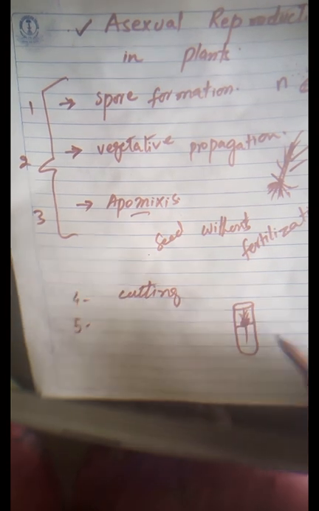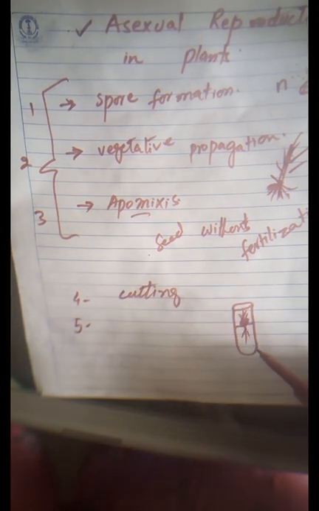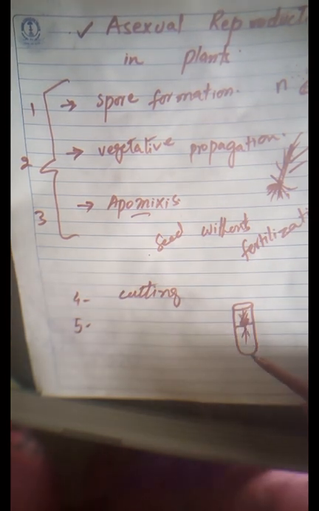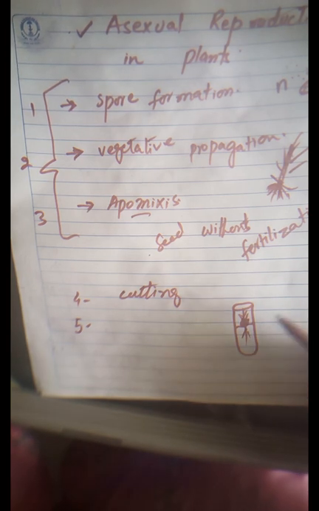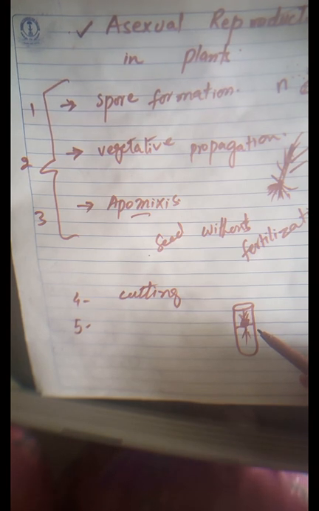This method is very commonly used in laboratories and is useful where seeds are not available. A single plant can be used to make thousands of plants by this method, because a very small piece of leaf, stem or any part of a plant can grow into a new plant.